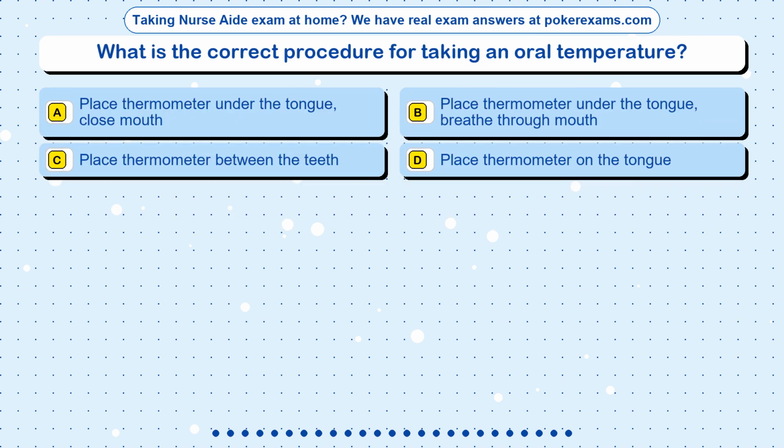Question 13. What is the correct procedure for taking an oral temperature? Option A, place thermometer under the tongue, close mouth. Option B, place thermometer under the tongue, breathe through mouth. Option C, place thermometer between the teeth. Option D, place thermometer on the tongue.